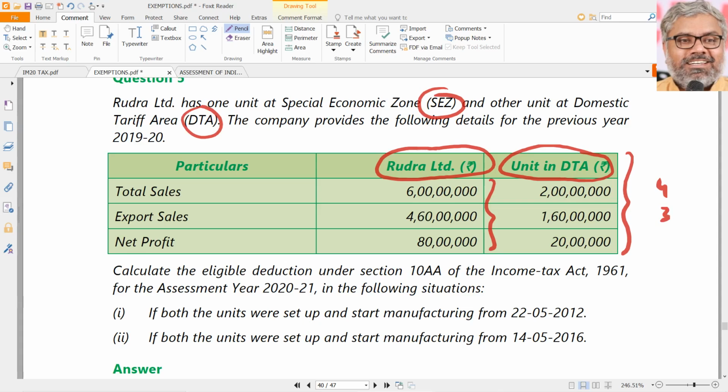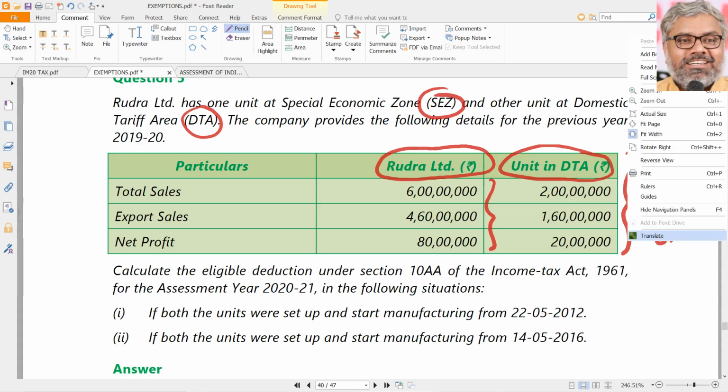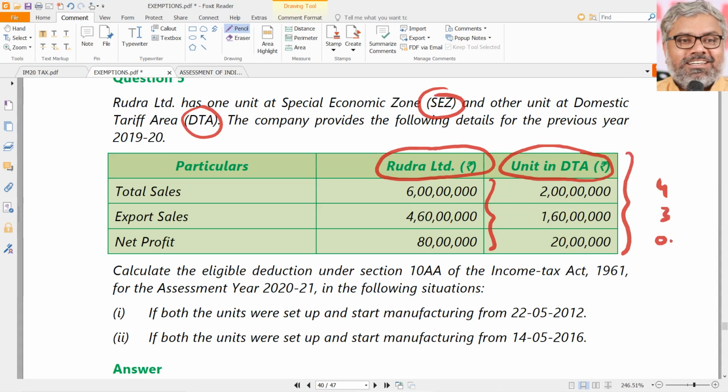Then net profit of the entire company is 80 lakhs and unit in DTA had 20 lakhs. So we are taking everything in crores. So let us say how much will be the profit here of unit in SEZ. That will be 0.6 crores. That is nothing but 60 lakhs. So everything is there. So profit of unit in SEZ is 60 lakhs.